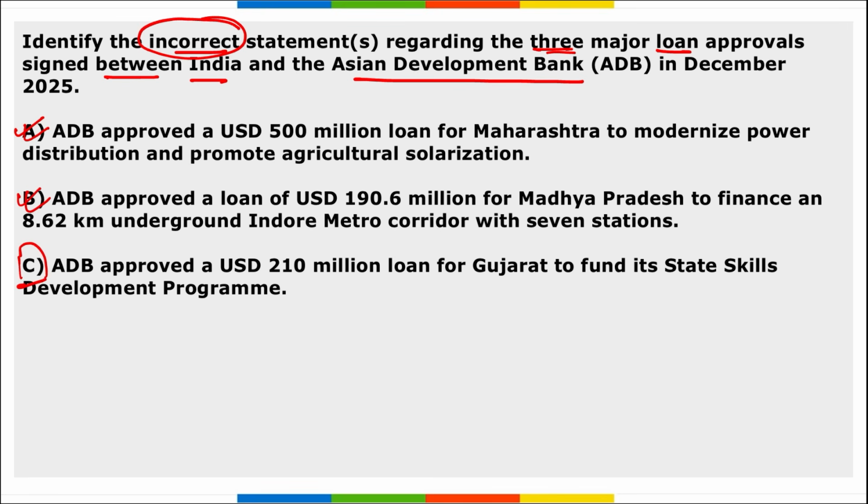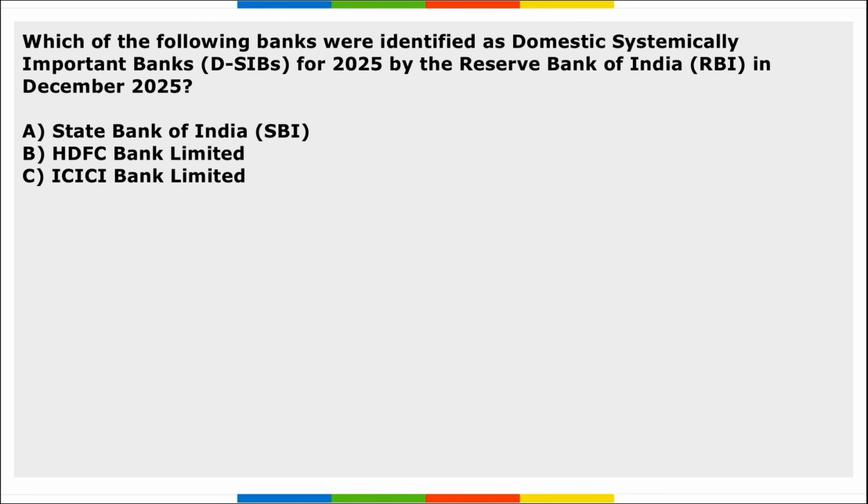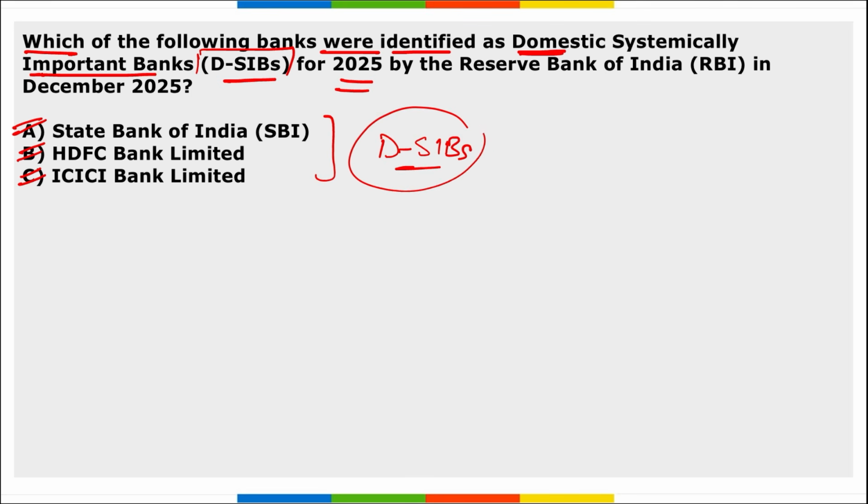C is saying that ADB, Asian Development Bank, has approved a $210 million loan for Gujarat to fund the state skill development program. Is it so? For Gujarat, the loan amount is not 210 but $110 million for the state skill development program. Next, which of the following banks were identified as Domestic Systemically Important Banks, that is DSIBs, for 2025 by the Reserve Bank of India? So among the following, State Bank of India, HDFC Bank and ICICI Bank are considered DSIBs, that is domestic systemically important banks. These are considered too big to fail.